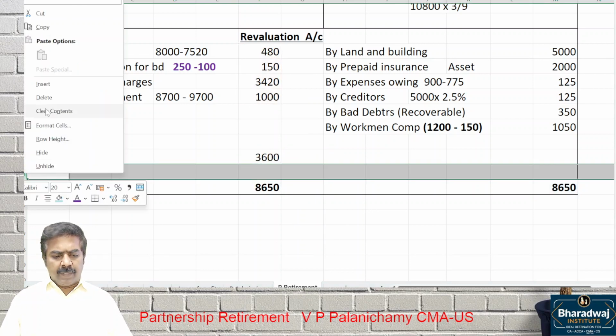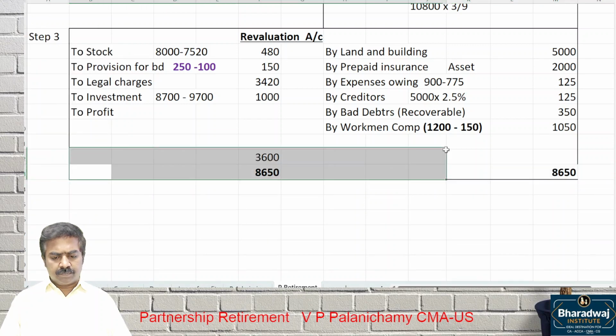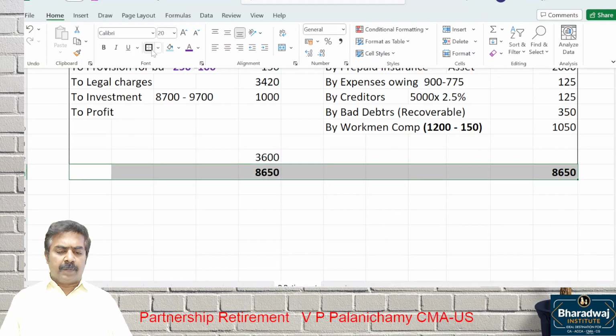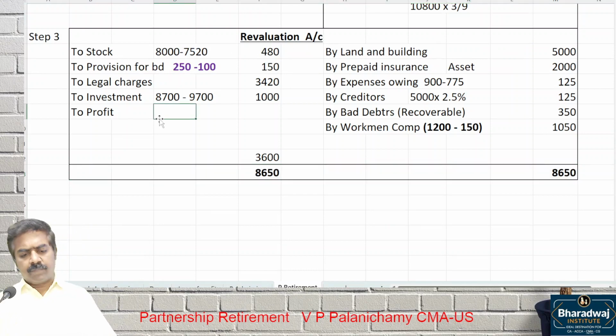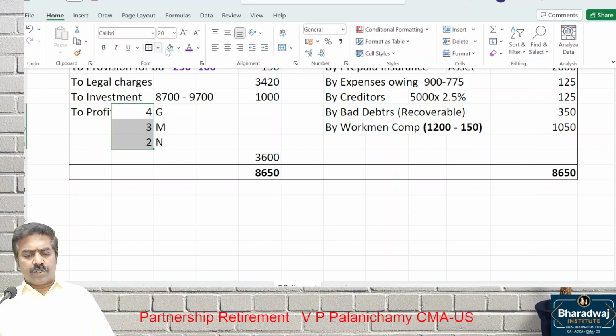This profit will be transferred to whom? All the partners, in which ratio? Old ratio. Who are the partners? G, M, N. What is the old ratio? Transfer this in 4:3:2 ratio.